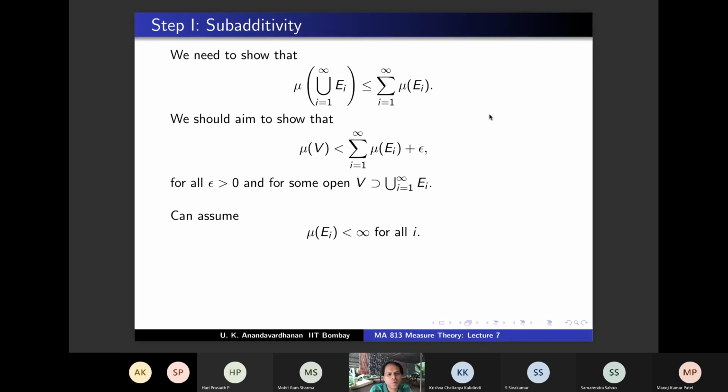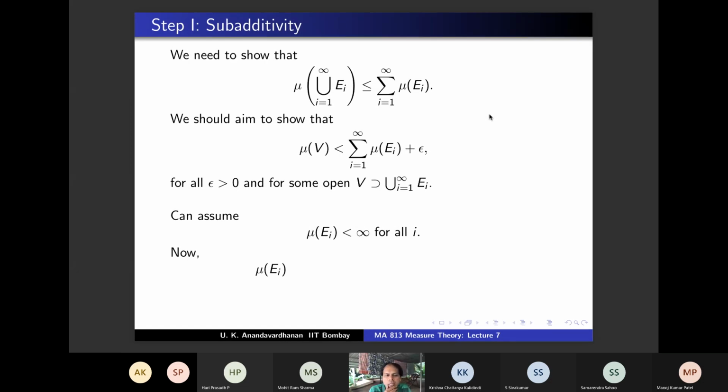So first of all, we can assume that mu of Ei is finite for all i. Why is that? This is without loss of generality, because these are easy steps. Somebody can tell me why. Yeah, if one of them is infinite, then the right-hand side is infinite and everything is less than or equal to infinity. So the inequality is automatically true. So we can assume this.